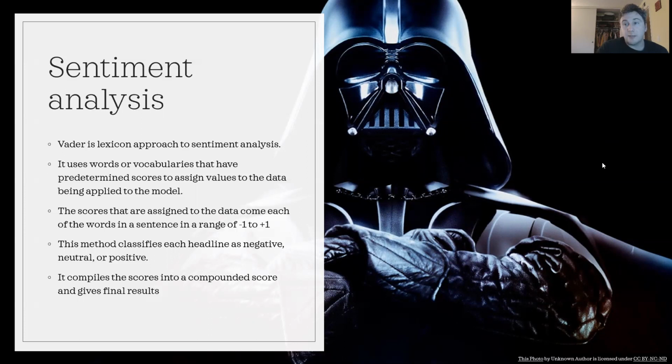So with this method that I used, each article is listed with its score in either a negative column, a neutral column, or a positive column, and then it combines all of them into a compound column for the final result of the article.